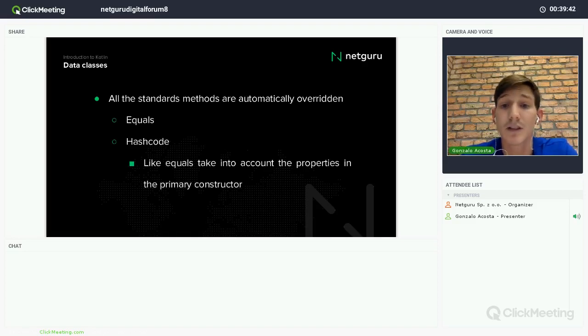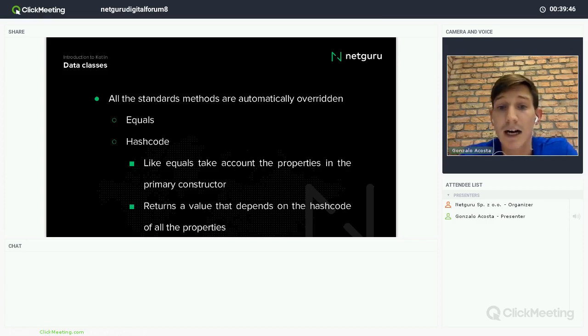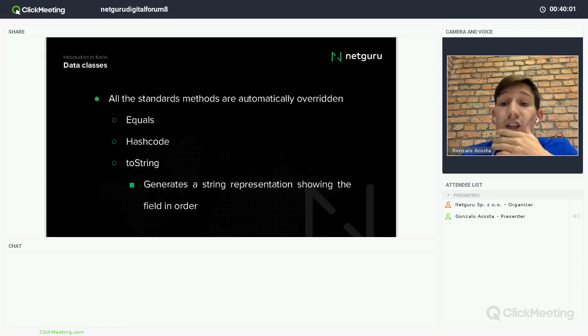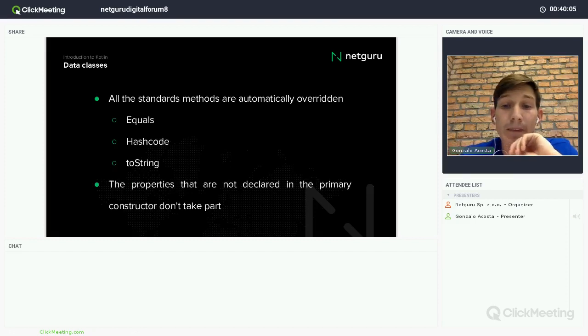Also, like equals, we take into account only the properties declared in the primary constructor, and it will return a value depending on the hash code of those properties. Then you have toString. For example, again, we'll take into account the properties declared in the primary constructor.